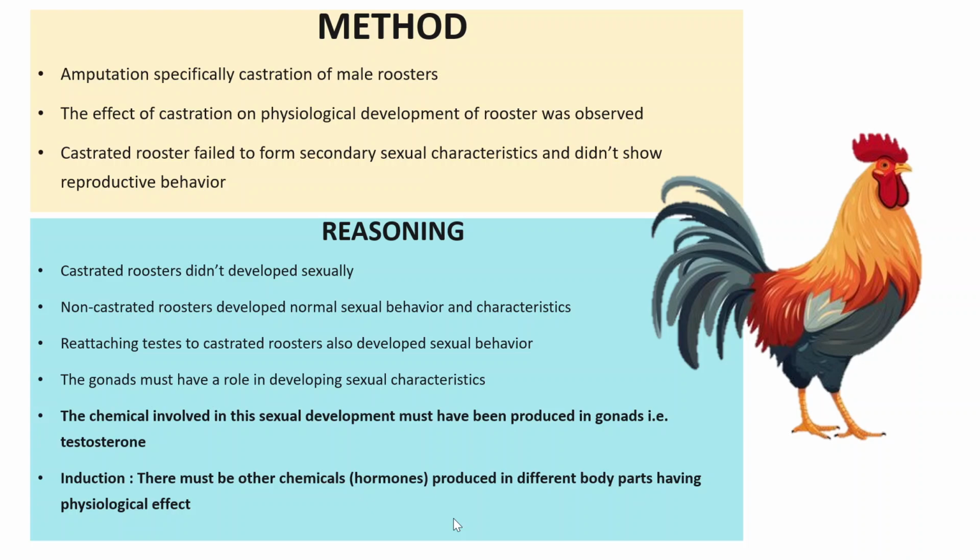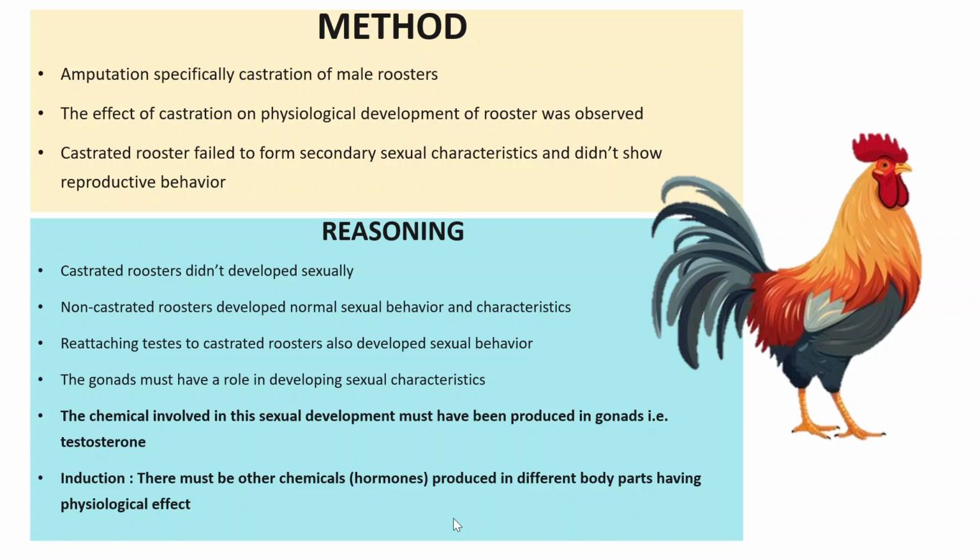The common theme across all three experiments was that gonads play an important role in sexual behavior; when they are removed, the sexual behavior is gone. So there is a direct cause and effect relationship between gonads and sexual behavior, and they inferred that some chemical was essential for sexual development, produced in the gonads, because without gonads you could not have sexual features.